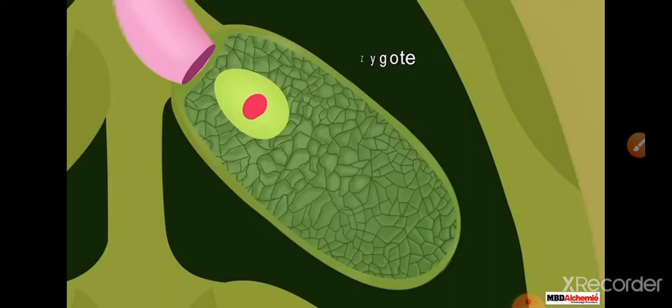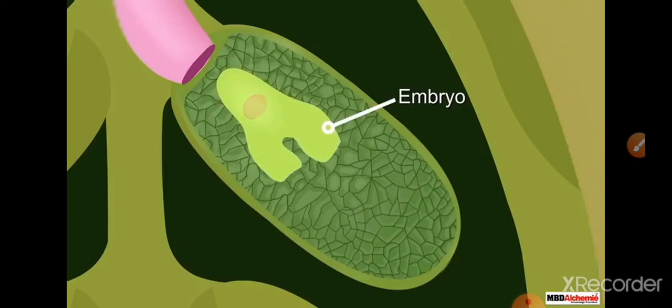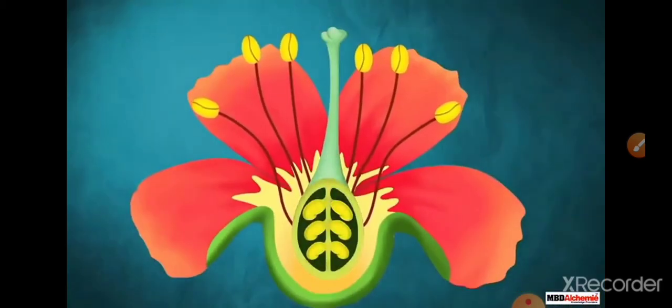The new cell made by the fusion of the male and female gametes is known as the zygote. This zygote further divides into more than two cells, and is then known as the embryo, and from the embryo a seed is made, and from the seed a fruit.